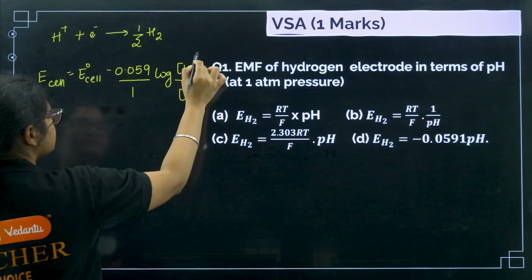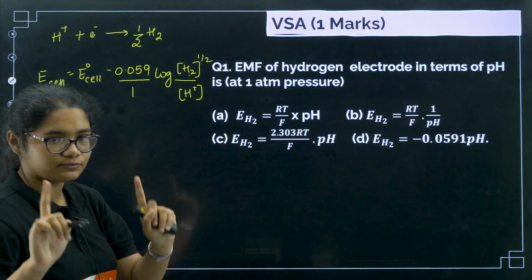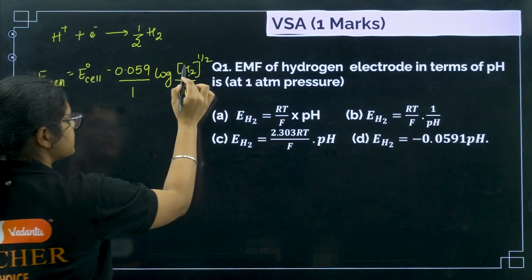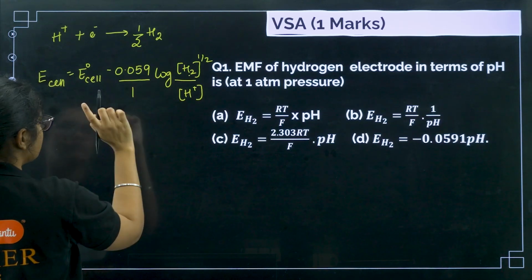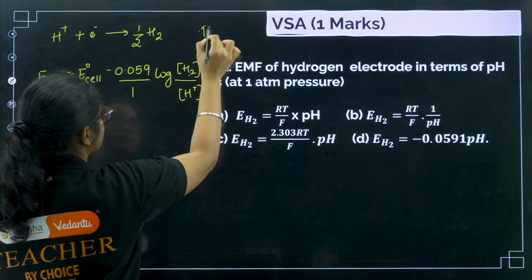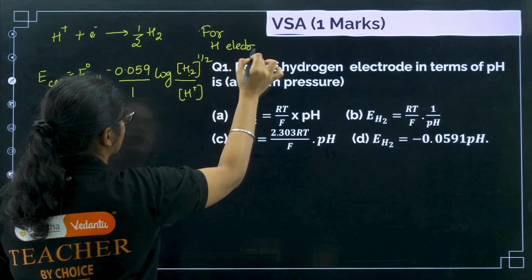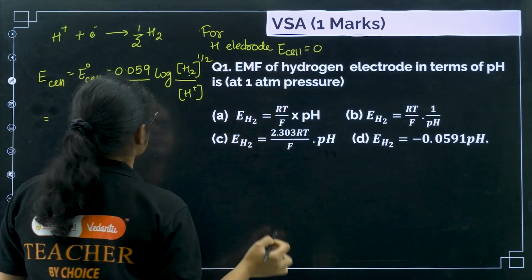Now this is half. Now you can see 1 atm pressure means H2 pressure is 1 atm. So I have written the Nernst equation. In the Nernst equation, this is 1 atm, so I can write E of the cell, E naught of the cell is 0 for hydrogen electrode, right? So remember, for hydrogen electrode, E naught of the cell is equal to 0.